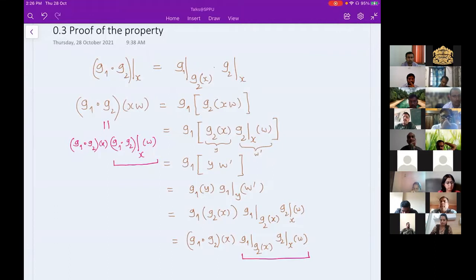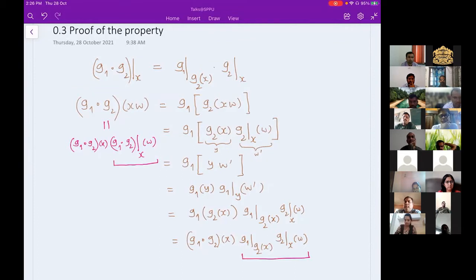To understand that, we can take the composition action on a word starting with a specific letter X. So I have a word with first letter X and suffix W, and now I'm looking at the action of the composition of two maps. I will act G2 first. Here again, if you are taking a left action or a right action, there will be confusion.